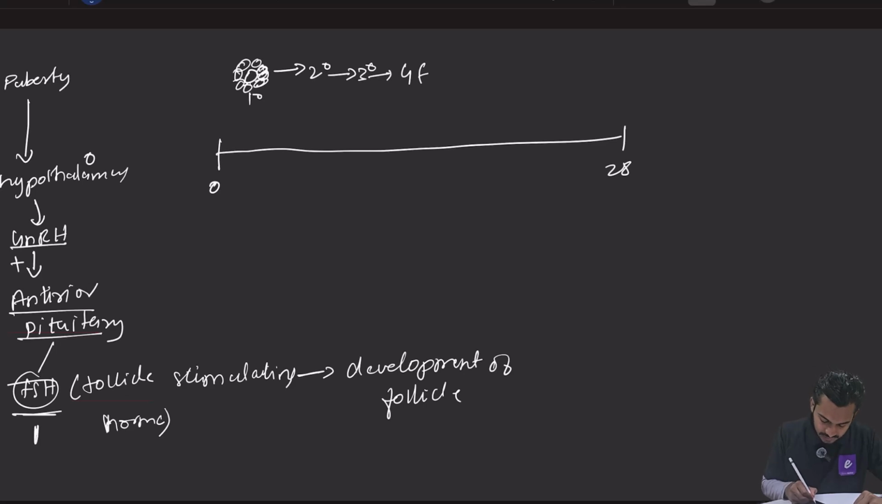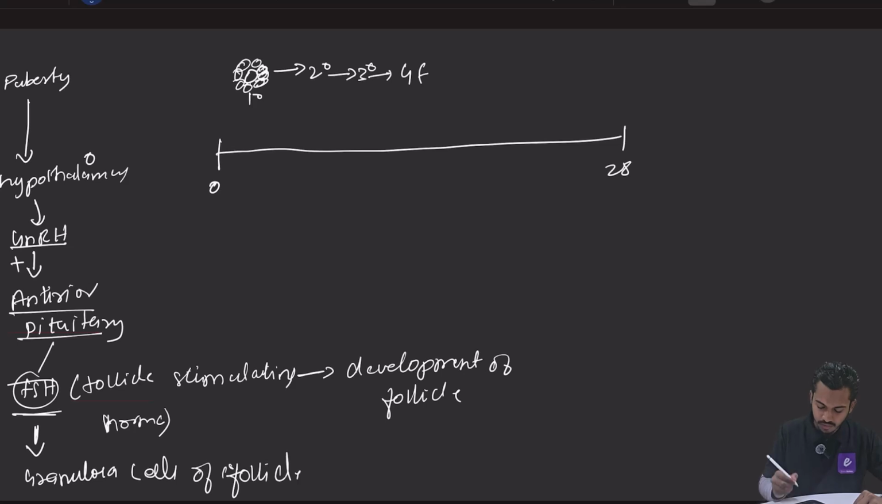Then this FSH will stimulate the granulosa cells of follicles, of primary follicle. जो primary follicle है दोस्तों, we all know what is a primary follicle. Primary follicle के अंदर center में primary oocyte होता है, and around the primary oocyte there are layers of granulosa cells. So this FSH will stimulate the granulosa cells, and these granulosa cells will release estrogen.